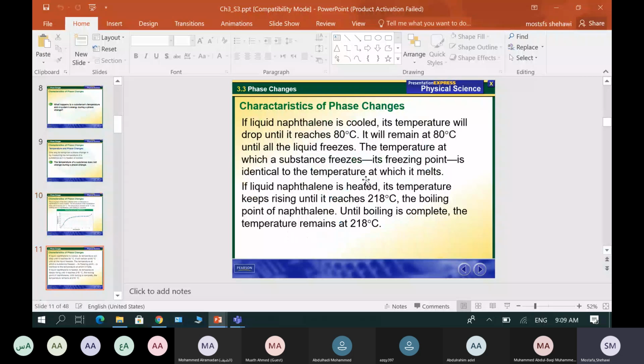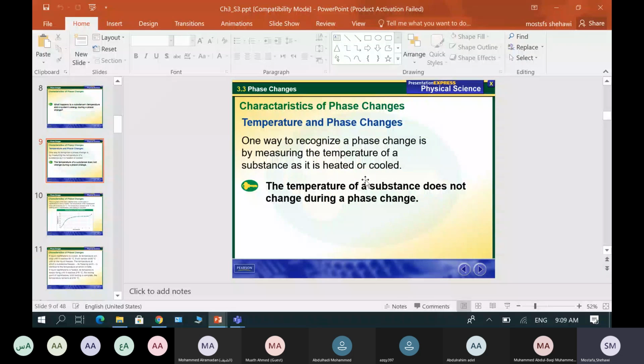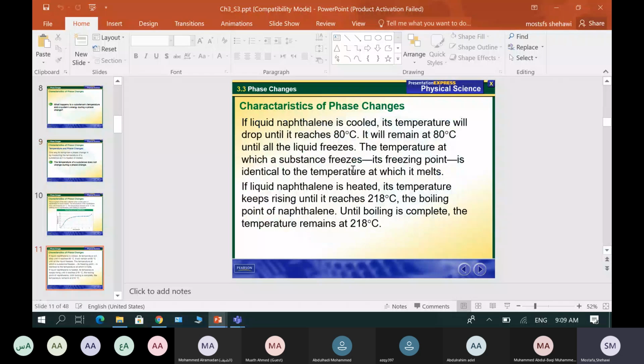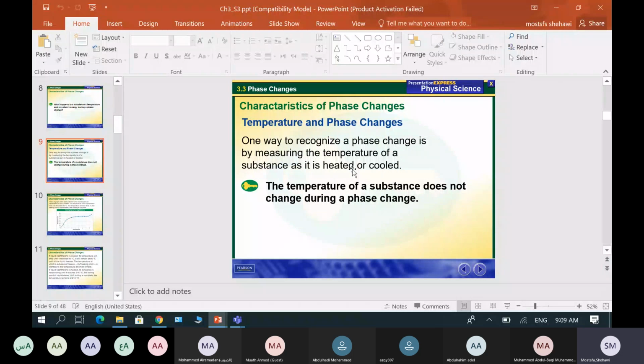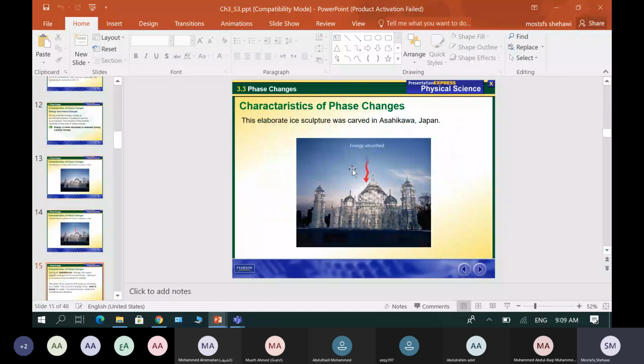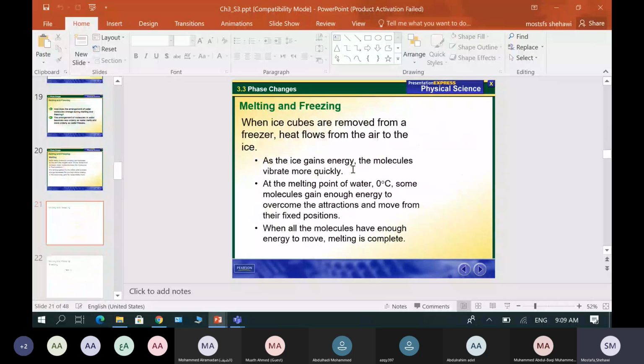You can type, for example, phase change modeling and search on YouTube, or phase change projects. These are keywords. You can use them in your search on the web and find a suitable project that you like, then start to do it. Okay, guys? And so on.